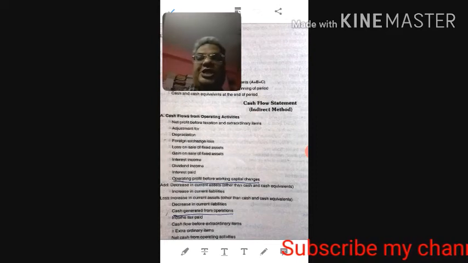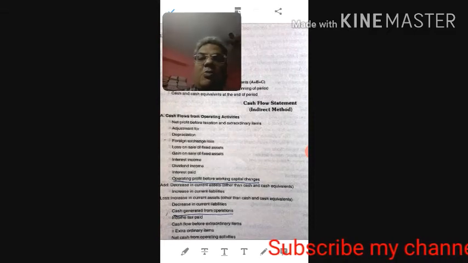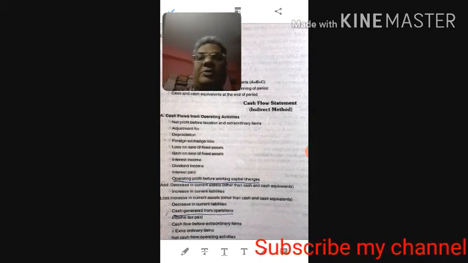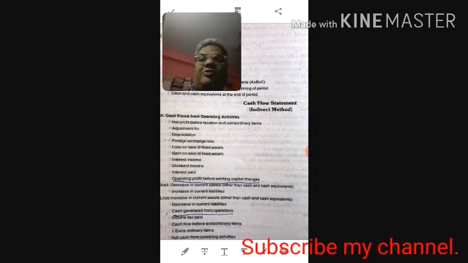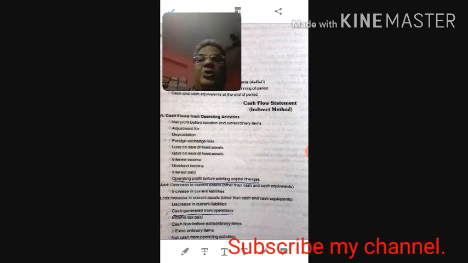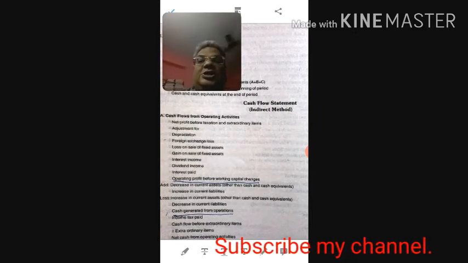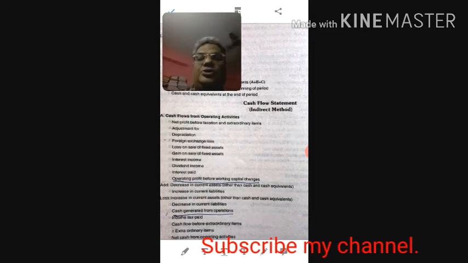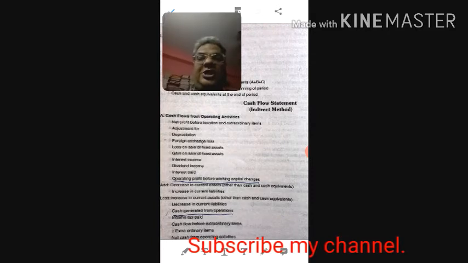Now, what is this cash flow statement? As the name implies, it means movement of cash, that is cash flow from one balance sheet date to another balance sheet date. Just like fund flow statement, here two balance sheets will be given and we need to measure the cash flow between two balance sheet dates. Generally, one opening balance sheet and one closing balance sheet will be given, and the student will be asked to measure the movement of cash between these two balance sheet dates.